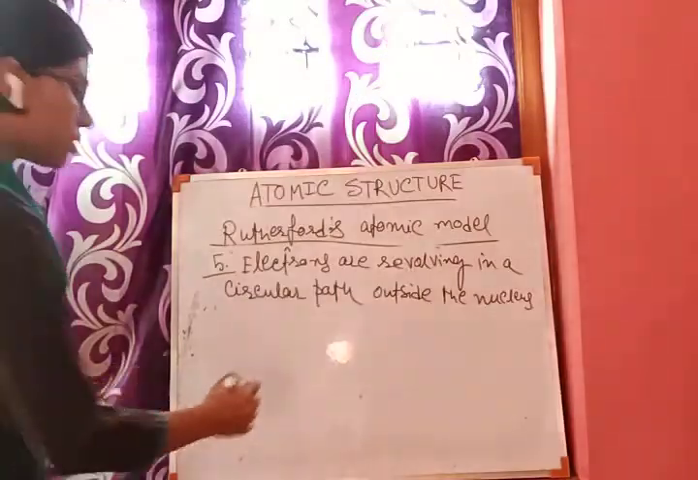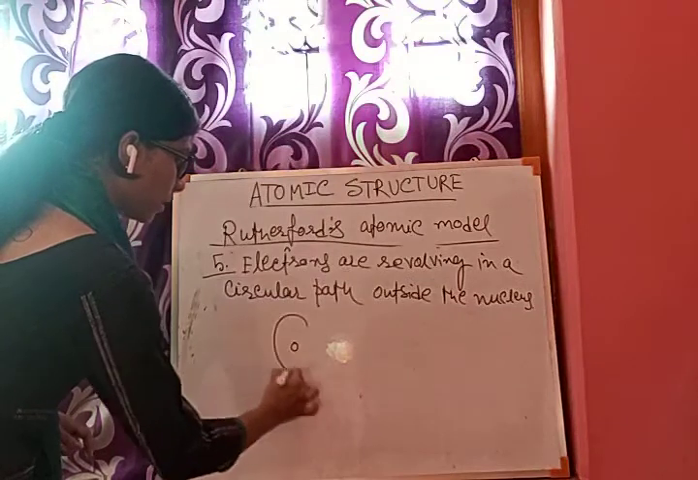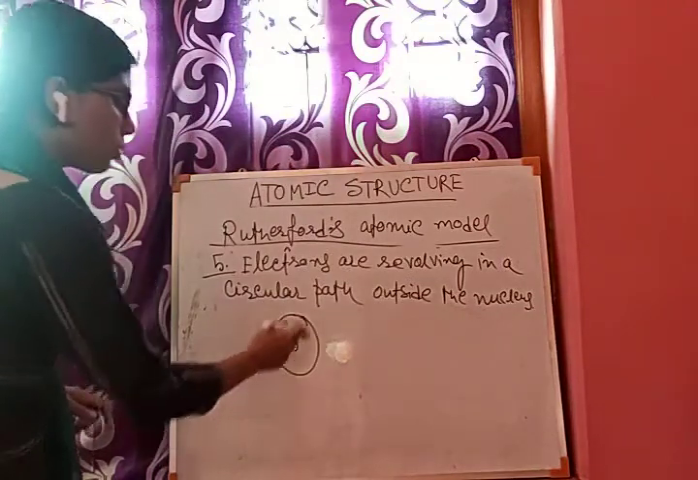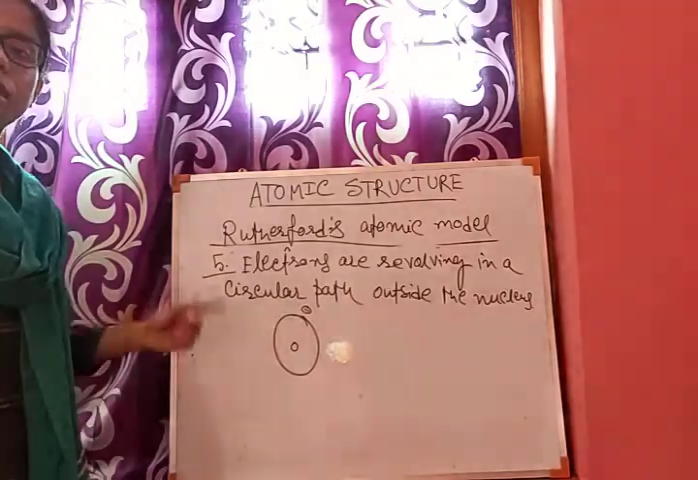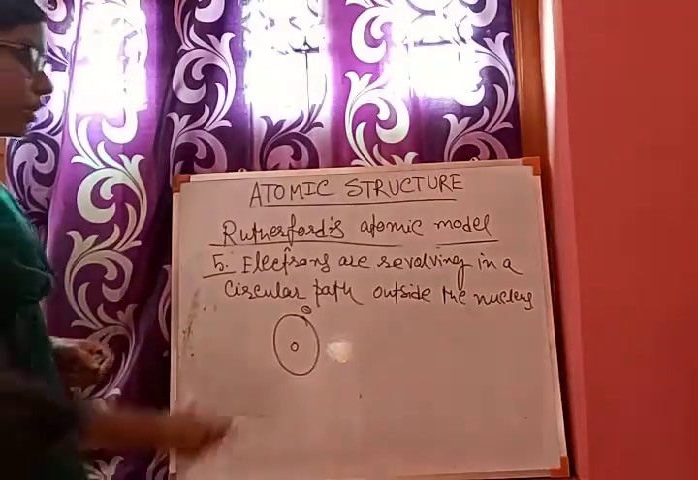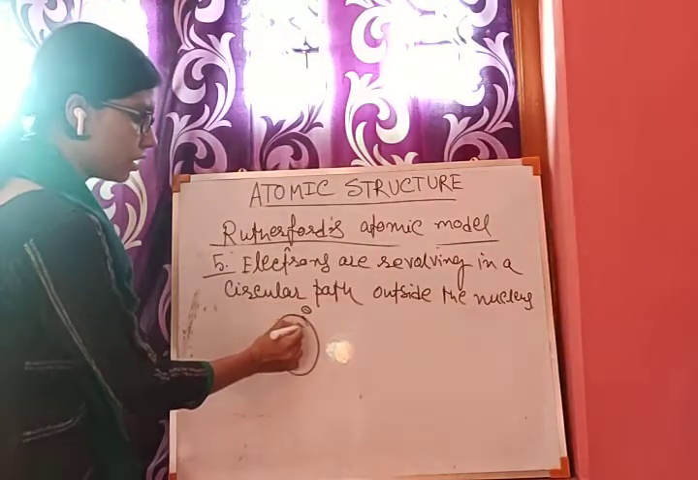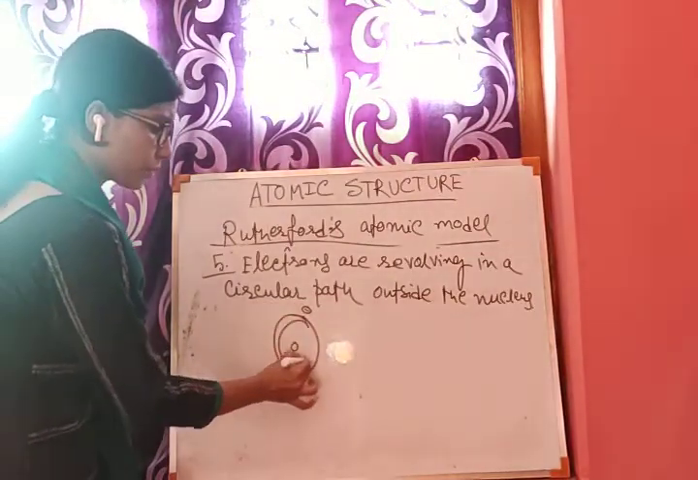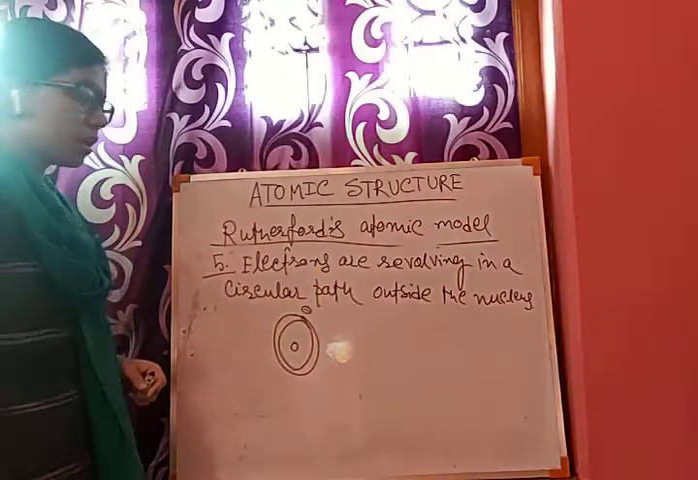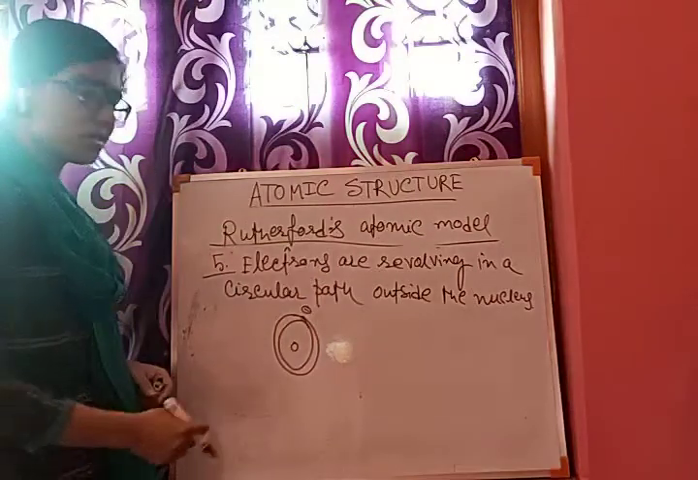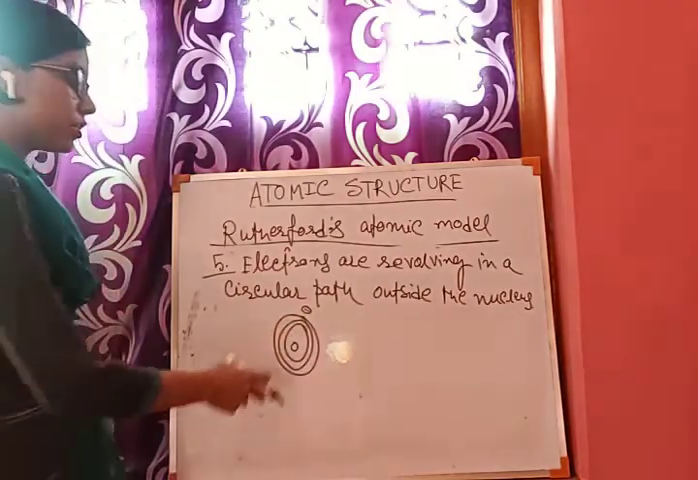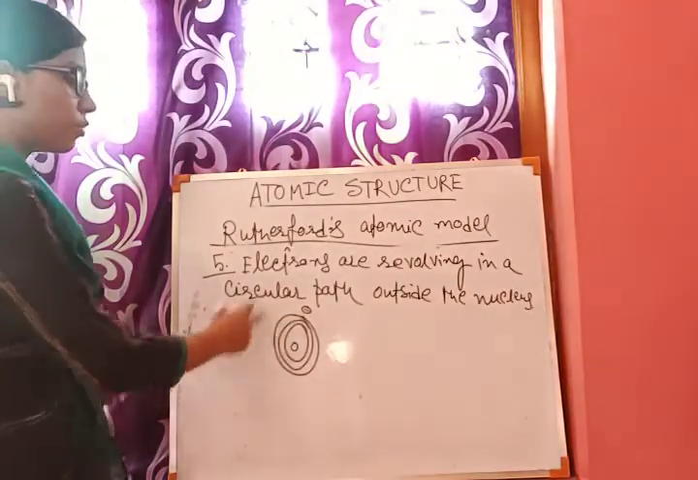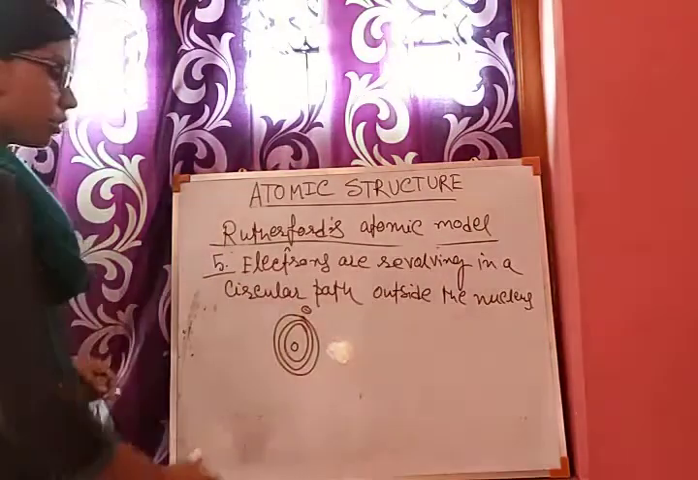So suppose this is the nucleus and an electron is rotating in this orbit. It is a negatively charged particle, and it is rotating, so it is continuously losing its energy. When it loses its energy, the path becomes smaller, like this. After some time, it loses energy again, and the path becomes smaller. With the loss of energy, the radius of this circular path becomes smaller.